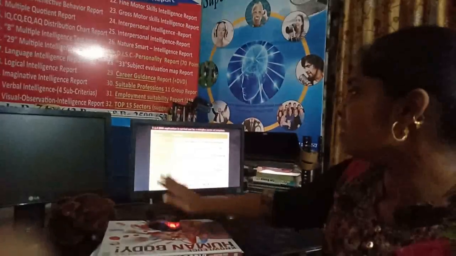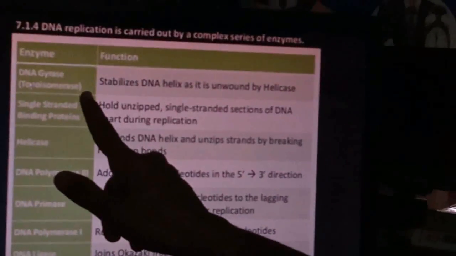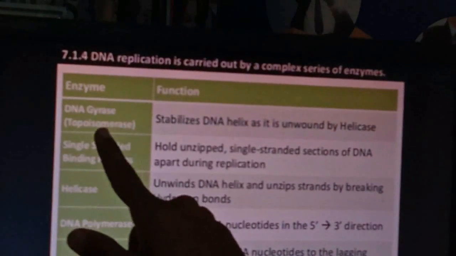For this replication process, so many enzymes are required. So first let us see some of the enzymes and their functions. See here, these are the names of the enzymes and these are the functions of the enzymes. First is the DNA gyrase enzyme or topoisomerase enzyme. See, DNA gyrase or topoisomerase enzyme.